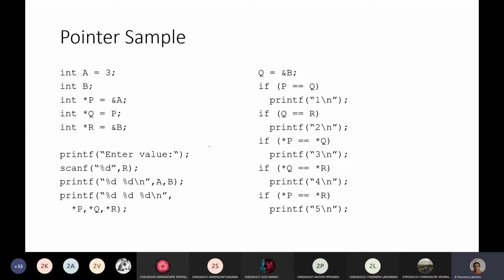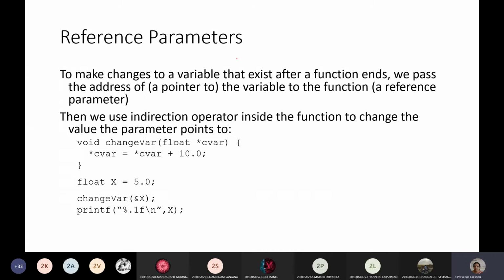Next, a sample of a pointer, just an example. Next, reference parameters. This is the concept of pass by reference and pass by value. There we will get the basic difference of pointers in functions. Here the example is not properly given, so we'll see another example for pass by reference.